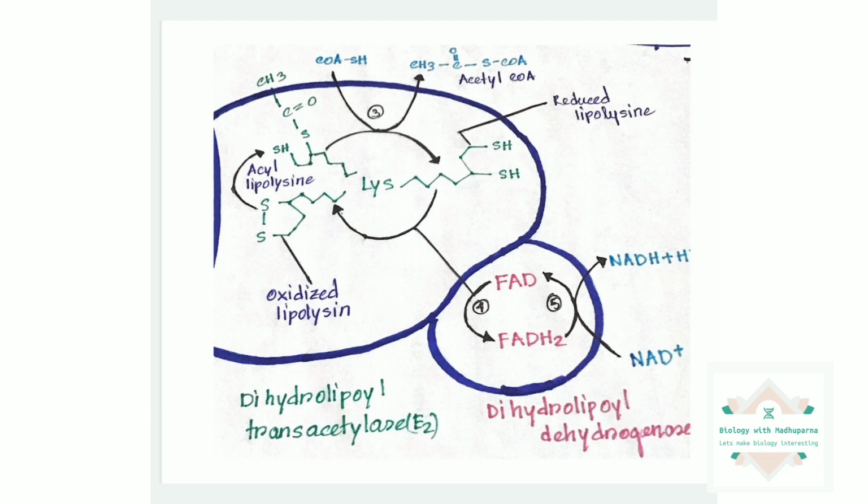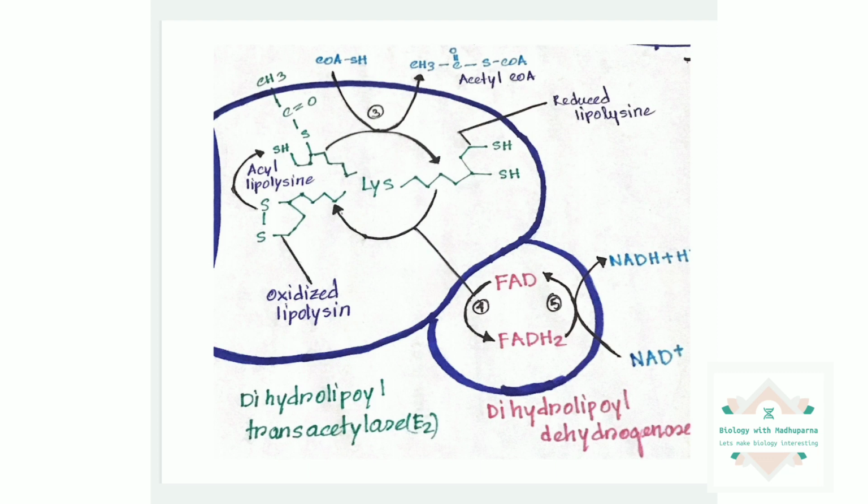If those two H are transferred to FAD, it will produce FADH2. So now we have successfully regenerated our E2, but again we have a problem. We need to regenerate E3 now. How will we do that?